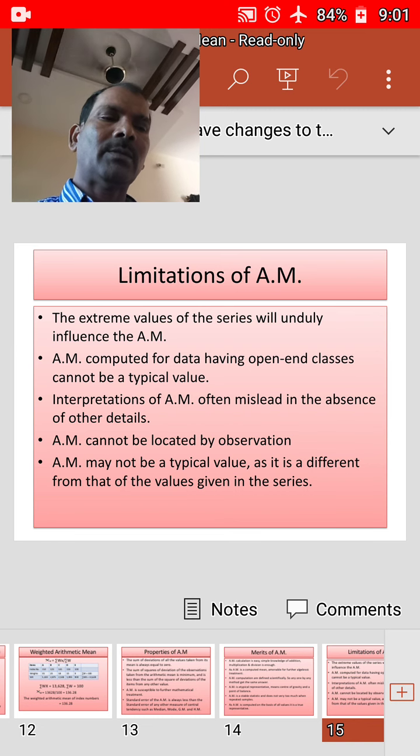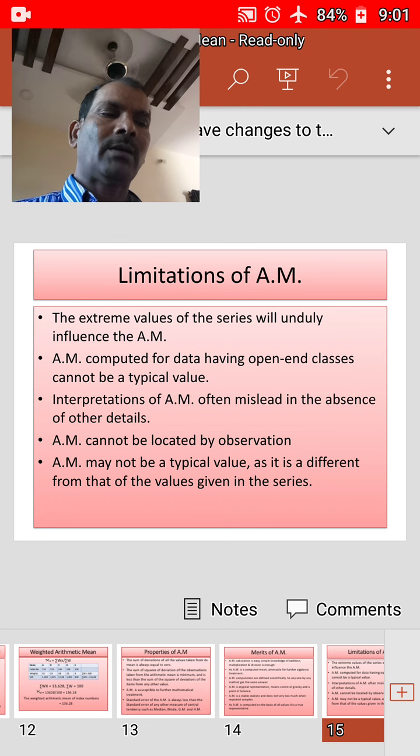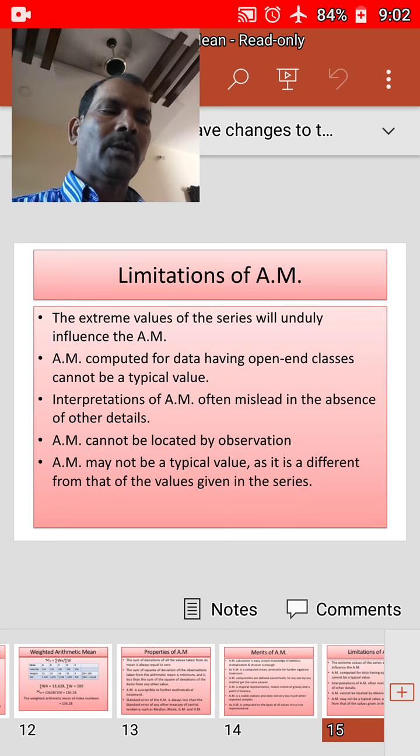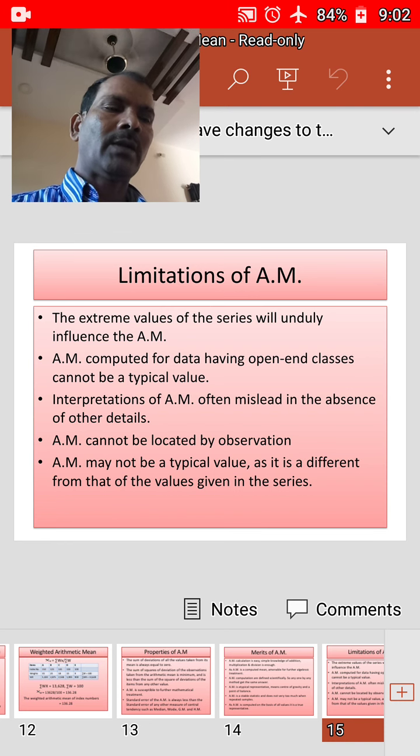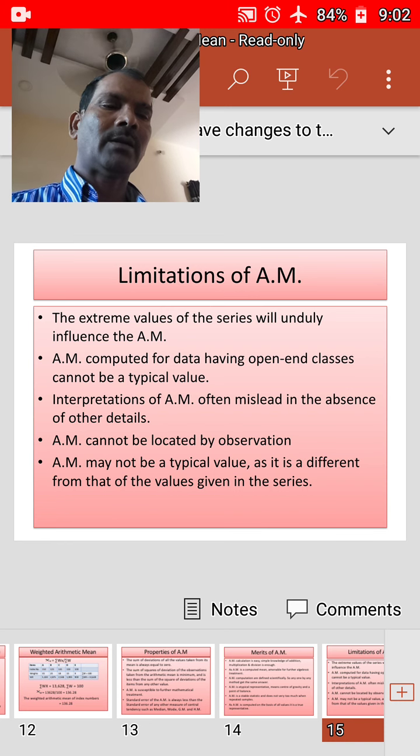Right. Next, arithmetic mean cannot be located by inspection or by observation. And lastly, the other limitation is that the computed arithmetic mean is not a typical value, because this value is quite often altogether different from the values given in the series. For example, the average of 4, 8 and 18 is 10, which does not occur in the observations.